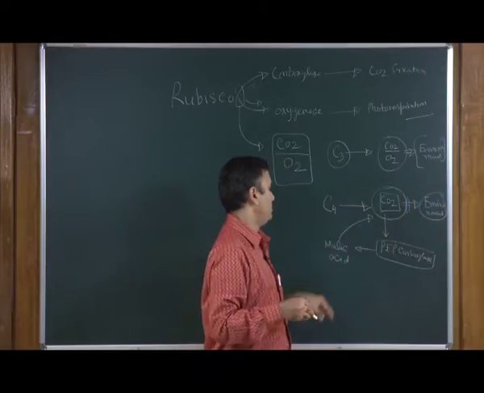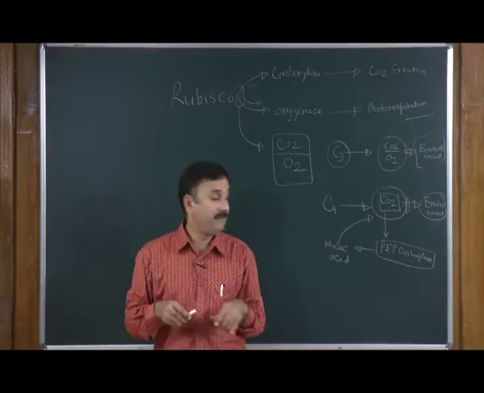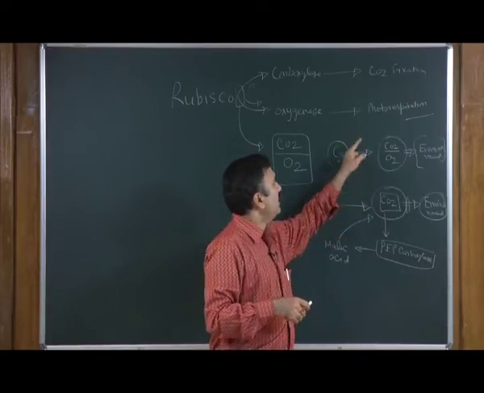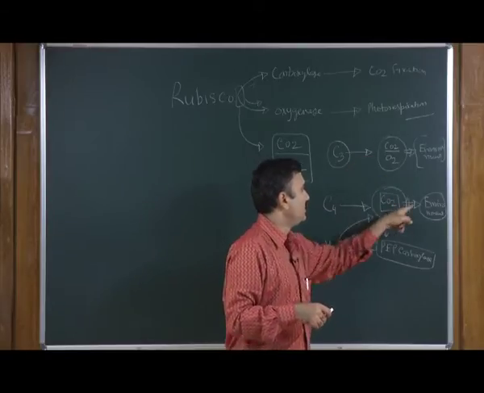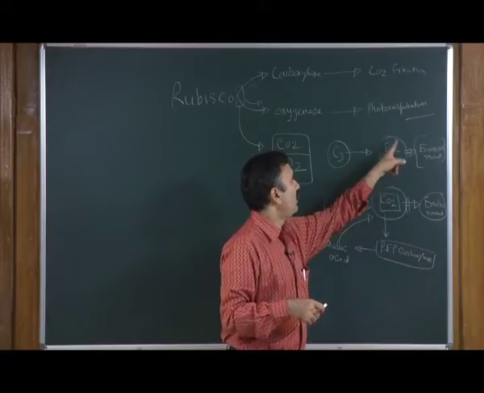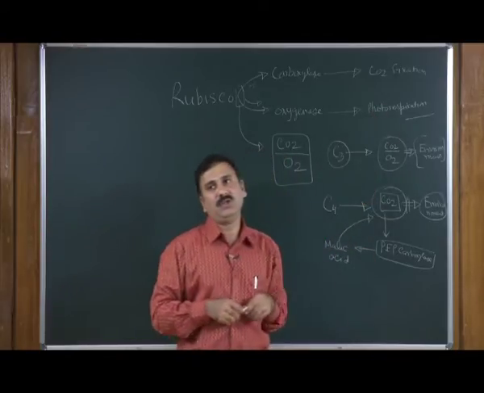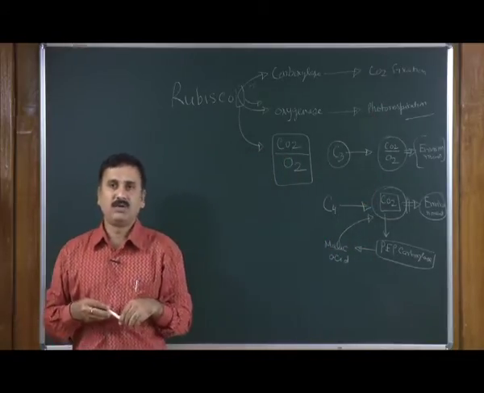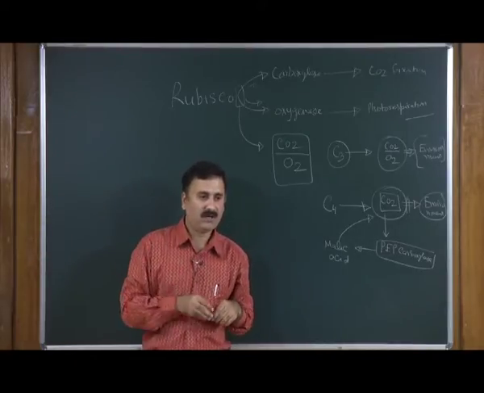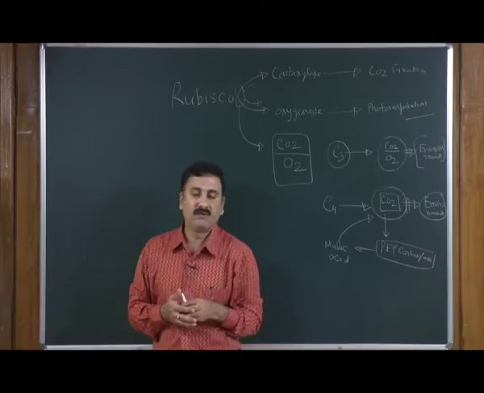It comes from the breakdown of malic acid or oxaloacetic acid. Because the CO2 and oxygen ratio does not come into the picture in C4 plants, the level of photorespiration is very low compared to the C3 plant, and that is how the carboxylase activity of Rubisco is very high in the case of C4 plant.